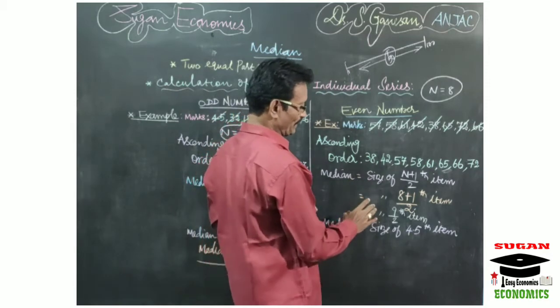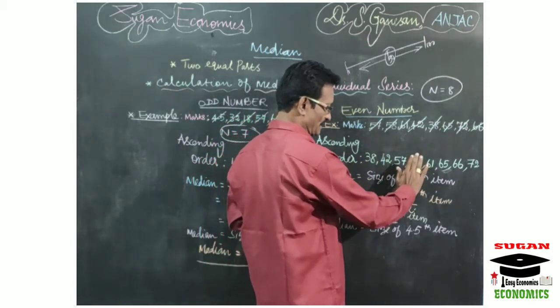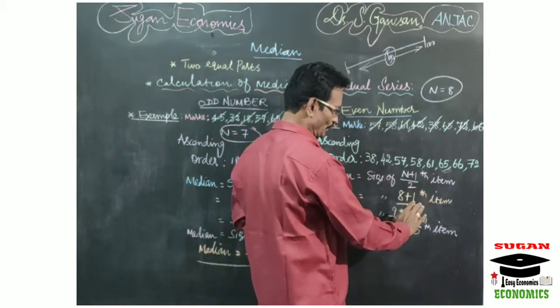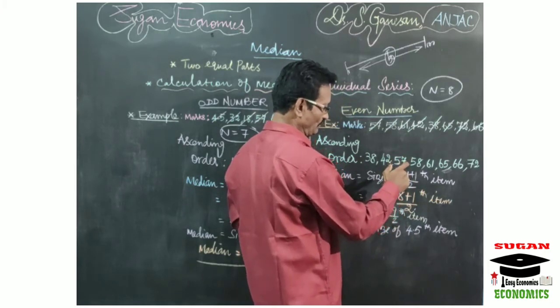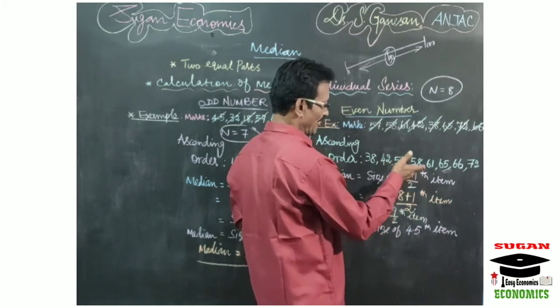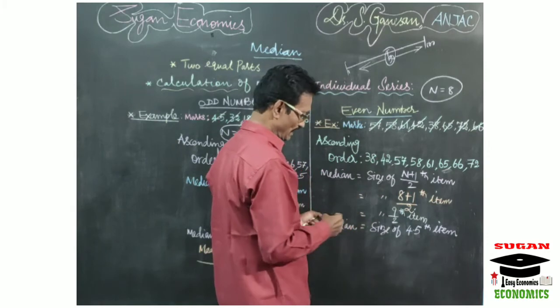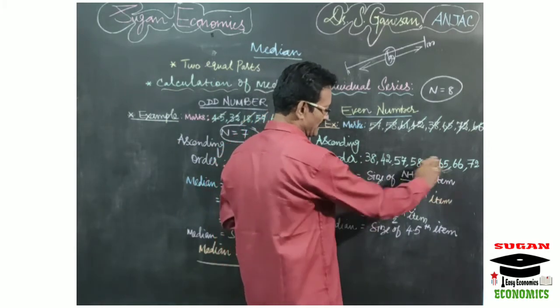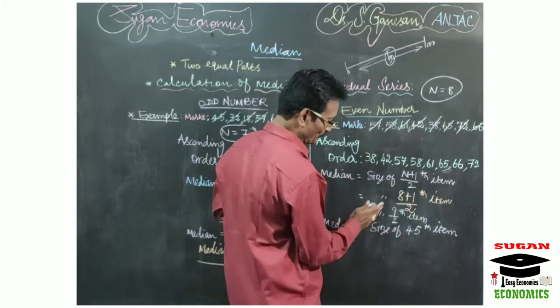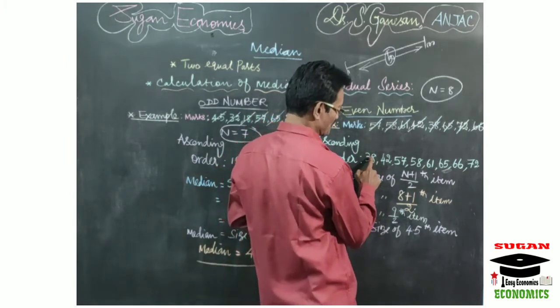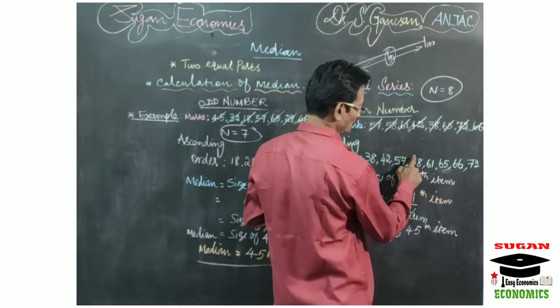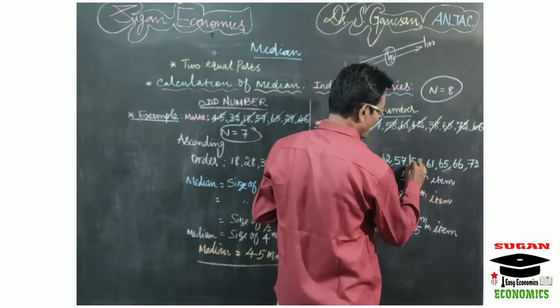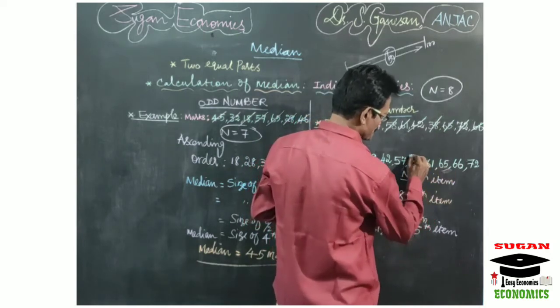So first you have to find out what is the 4th value in the ascending order series and what is the 5th value. Then you take the total of the 4th and 5th value. That should be divided by 2. The answer you get is your median value. Here 38 is the first value, then second, third, and the 4th value is 58 and the 5th value is 61.